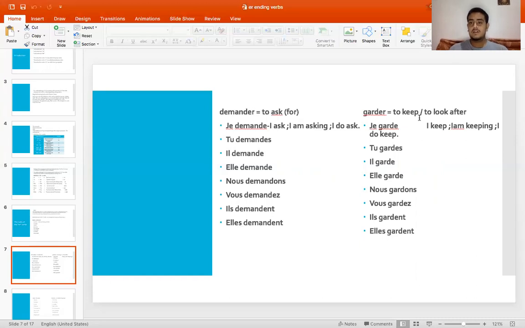Similarly, we have garder, to keep, to look after, like some person guarding, to keep an eye on it. So we have je garde. It is pronounced je garde in French. That means I keep, I am keeping, and I do keep. Tu gardes, il garde, elle garde, nous gardons, vous gardez, ils gardent, and elles gardent.